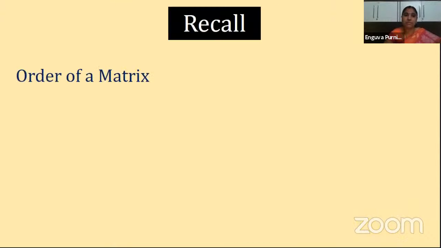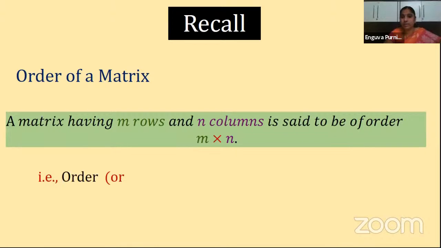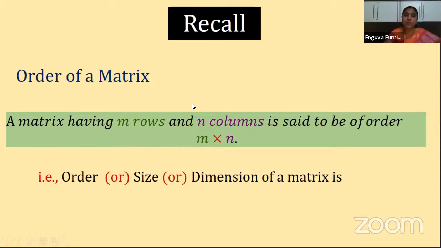Clear? And next what we have seen, order of a matrix, a very important term. Order of a matrix. What is order of a matrix? It is nothing but the number of rows and number of columns present in the matrix. Usually the number of rows is denoted by M and number of columns is denoted by N. Okay, and the order is given by M by N. You should read this × symbol as 'by'. Okay, so it is nothing but M by N. So always the number of rows should be taken first and number of columns should be taken next. And there is another name for order, that is size. We can say dimension, but most of the times we say order only.